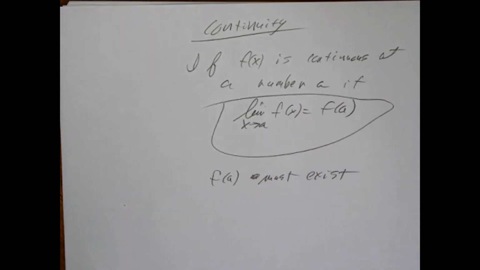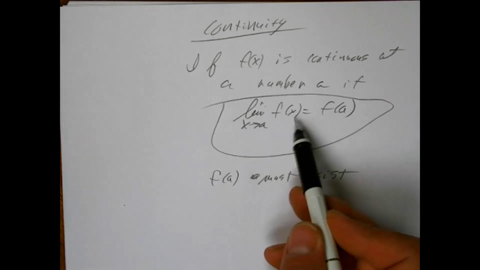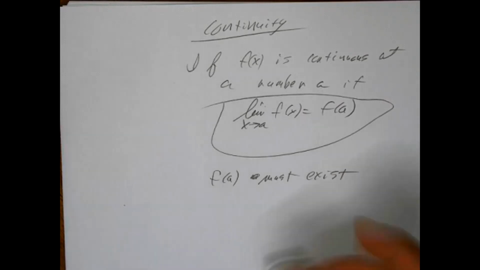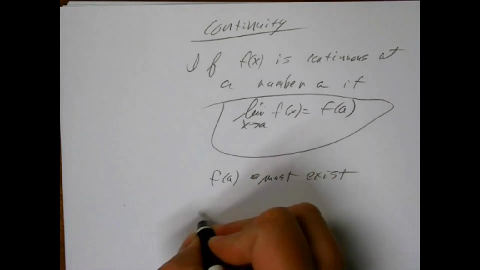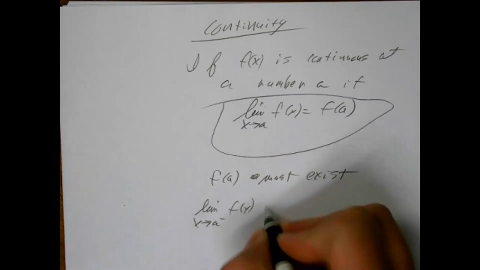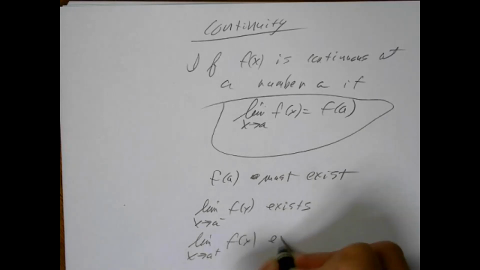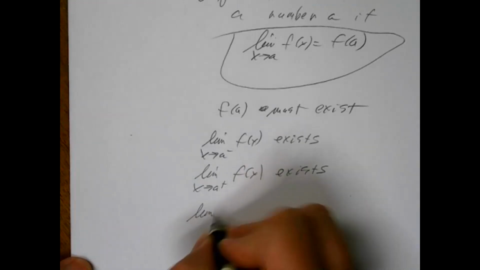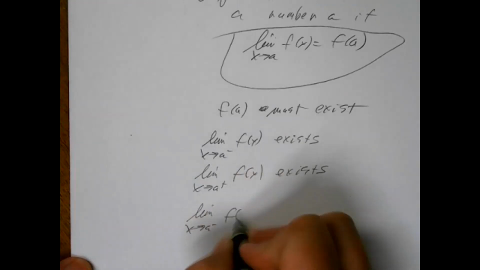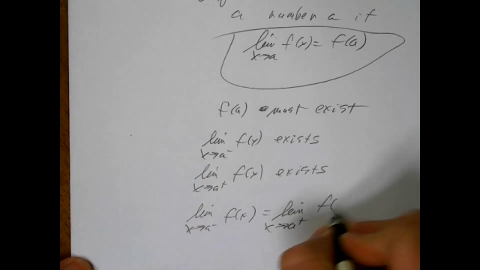at that number. Now, looking over at the left-hand side, they're saying that the limit as x approaches a of f of x equals this. Well, that implies several different things. It implies the limit as x approaches a from the left of f of x exists. The limit as x approaches a from the right of f of x exists. And it implies that the limit from the left equals the limit from the right.